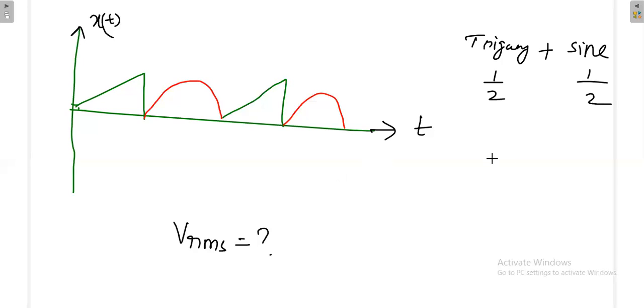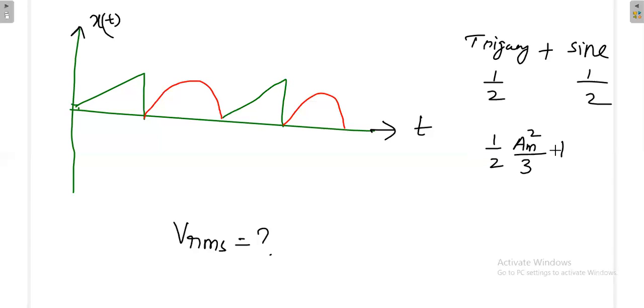Suppose it is triangular, what is the power of the triangle? AM square, where AM divided by root 3, so AM square by 3 is the power of the triangle. But I have only half of the triangle, because in every alternate cycle I have a triangle, not complete triangles. That's why I am putting 1 by 2.